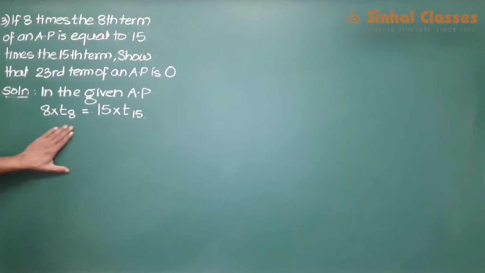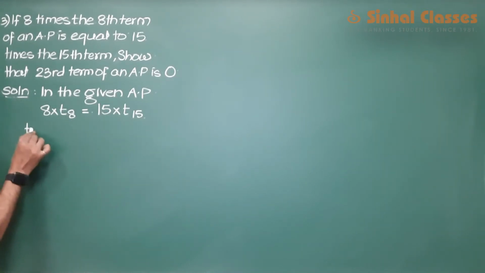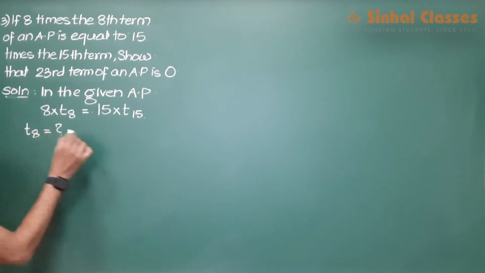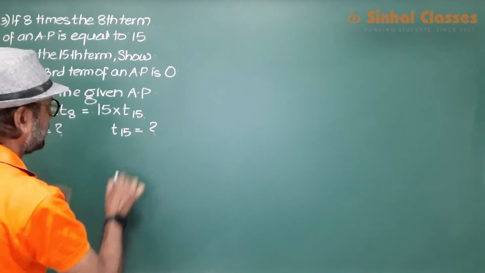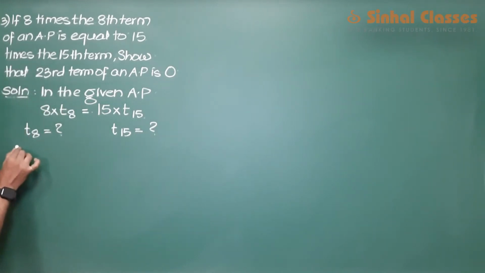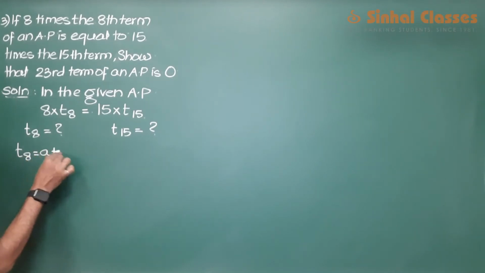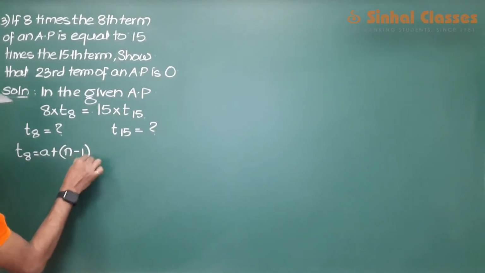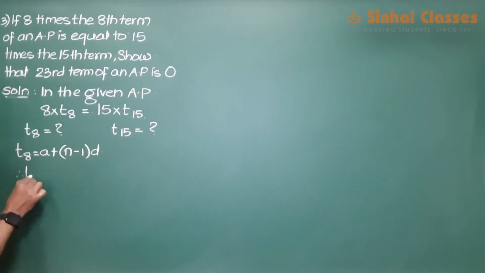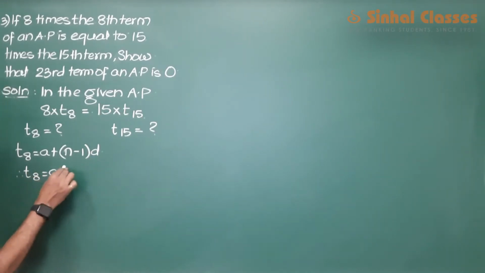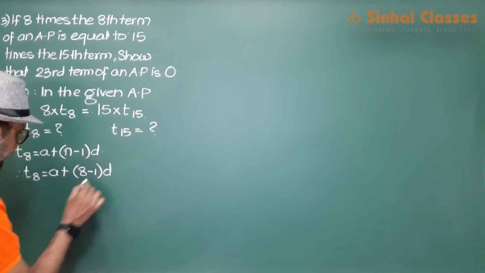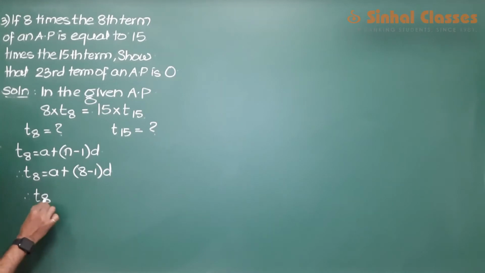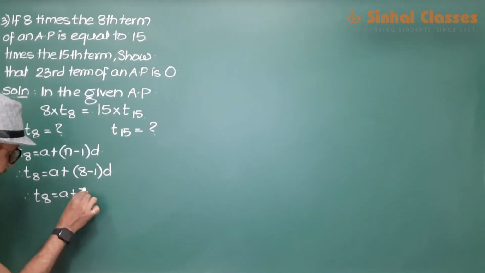Let us find how much is the 8th term, and then let us find how much is the 15th term. So we would get T8 is equal to a plus n minus 1 into d. T8 is equal to a plus 8 minus 1 into d. T8 is equal to a plus 7d,